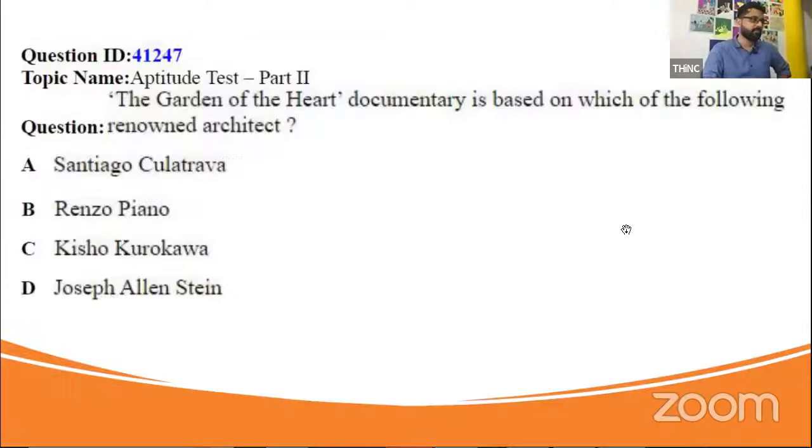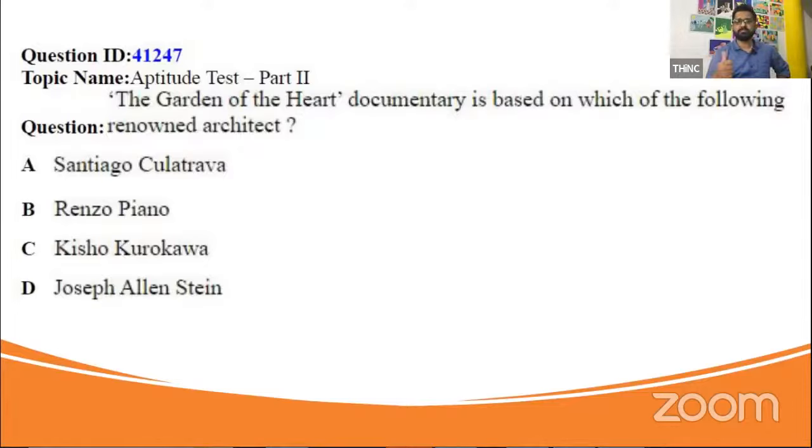Yes, correct. Okay. The Garden of Art documentary is based on which of the following renowned architects? Kishore Kurikwa? No, it is actually Joseph Allenstein.